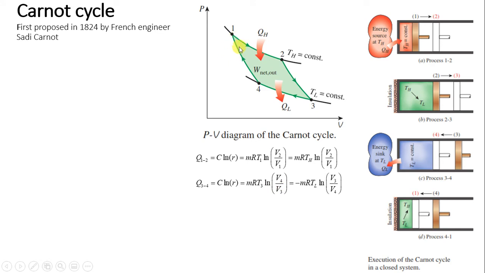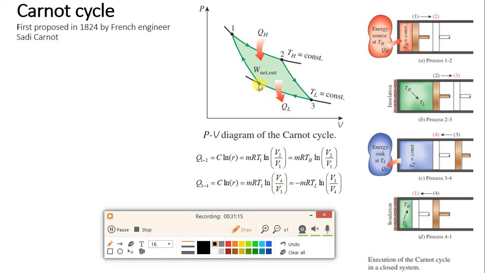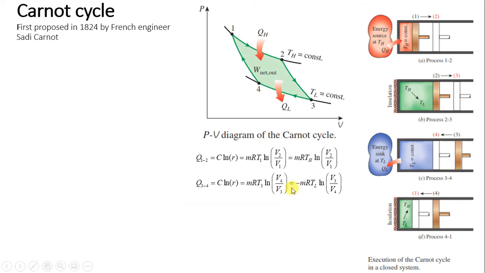Now see the diagram. Which volume is higher? If you see V4 and V3, V3 is higher, right? The denominator is higher, so this equation will become negative, because the denominator is higher, the numerator is smaller, and we have a log over here. That is why we take the negative sign outside to make it positive. MR, now T3 and T4 are both the same temperature, TL. So minus MR TL log V3 upon V4, I have reversed it.